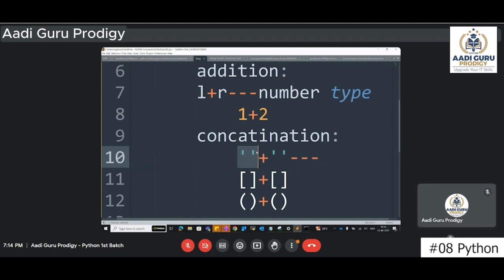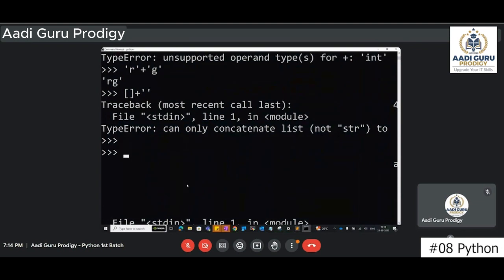If you are giving a list here, then in this case it will not accept another type. If you are giving a list as one side, then the other side also should be a list. Then only it will work as a concatenation. So for example, if I'm taking a list A equals 1, 2, 3, 4, and B equals 5, 6, 7, 8.